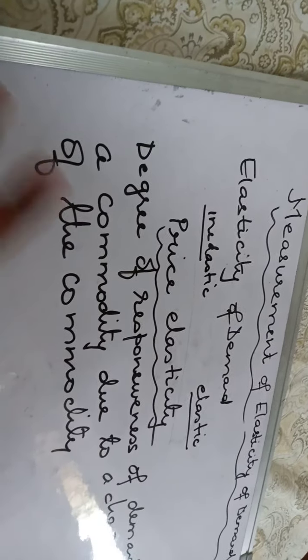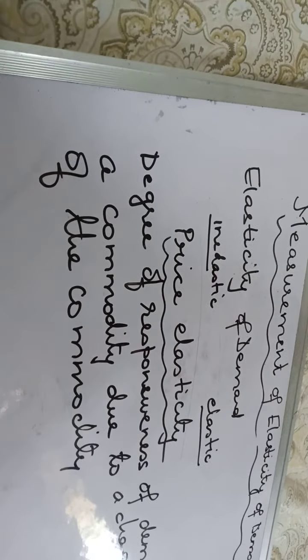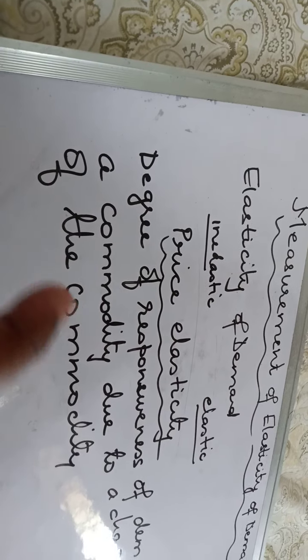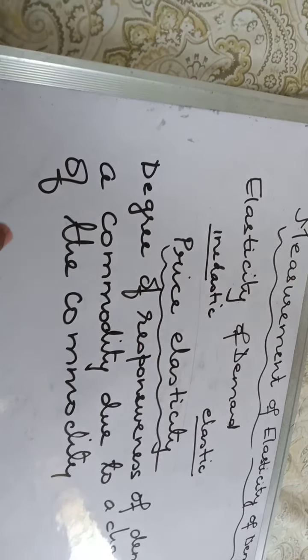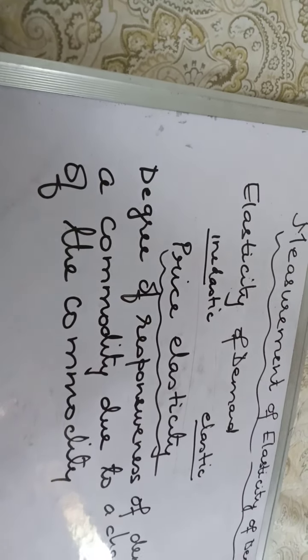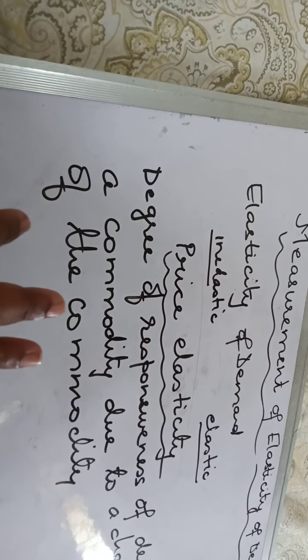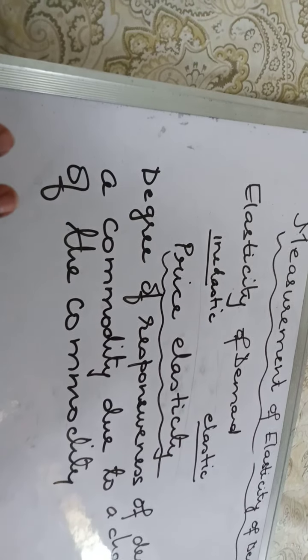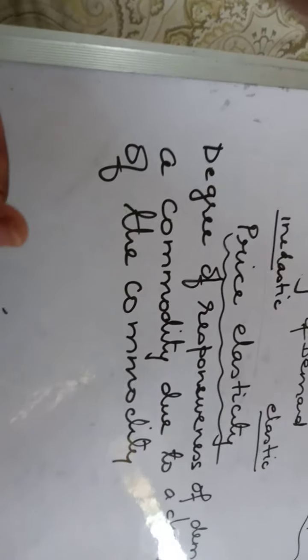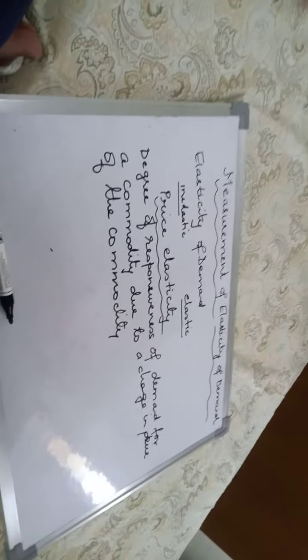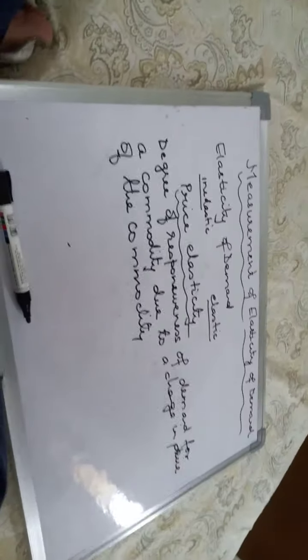But if the producer does not have any kind of restriction by the government, the producer can fix a price and be assured that this particular commodity can be bought in the same proportion as it was at the earlier price, thereby maximizing the revenue. So to keep the pricing policy and to make other decisions, the producers need to know the elasticity of demand for the commodity. So again, we're going to do